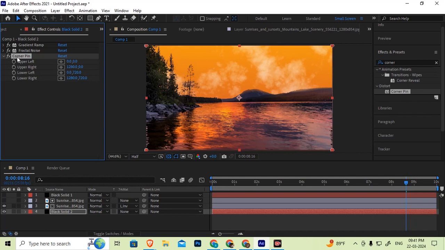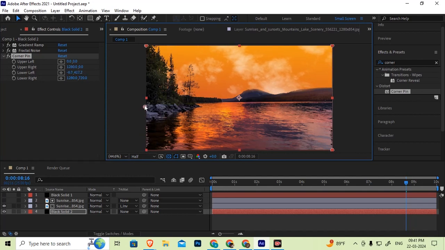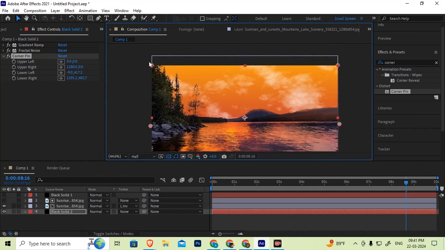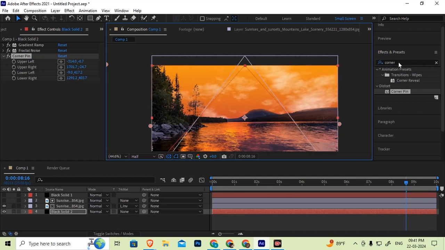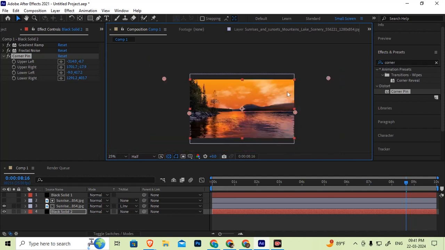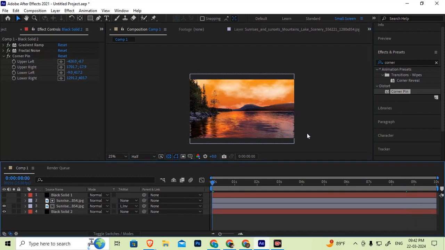After adding corner pin, place these 2 points at the water middle of the position, and these 2 points should at the place of out of this screen. Okay na? Clear? Yes, sir. See now how the sky is coming now. Can you see that? Yes, sir.